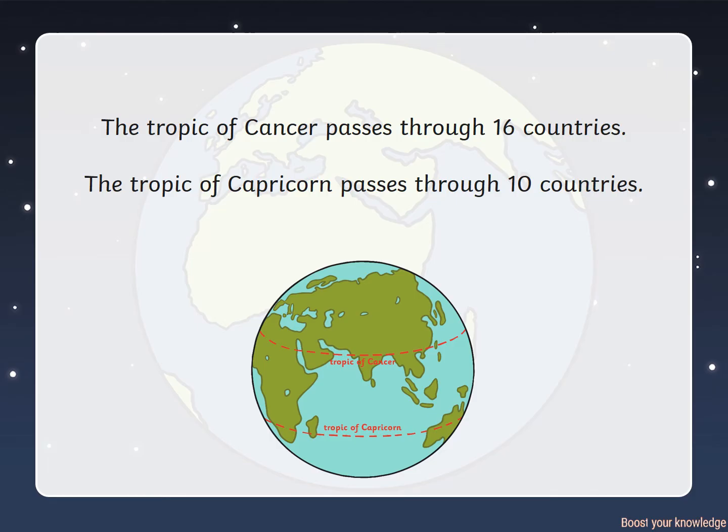The Tropic of Cancer passes through 16 countries. The Tropic of Capricorn passes through 10 countries.